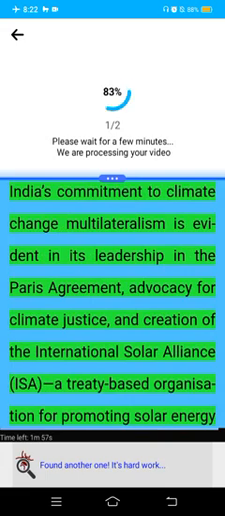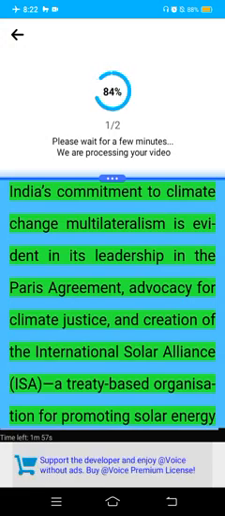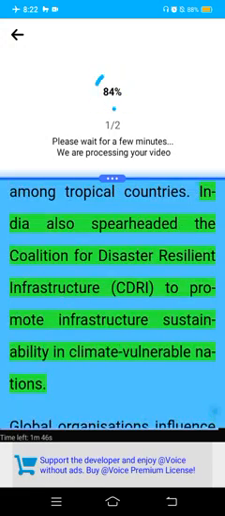India's commitment to multilateralism is evident in its leadership in the Paris Agreement, advocacy for climate justice, and creation of the International Solar Alliance (ISA), a treaty-based organization for promoting solar energy among tropical countries. It also spearheaded the Coalition for Disaster Resilient Infrastructure (CDRI) to promote infrastructure sustainability in climate-vulnerable nations.